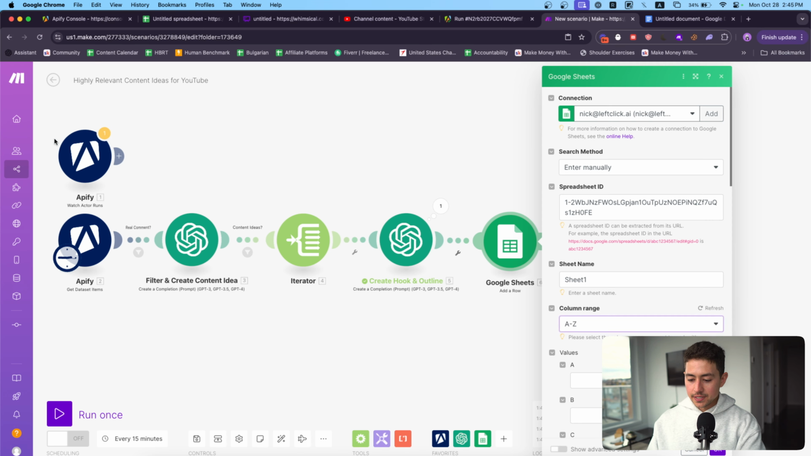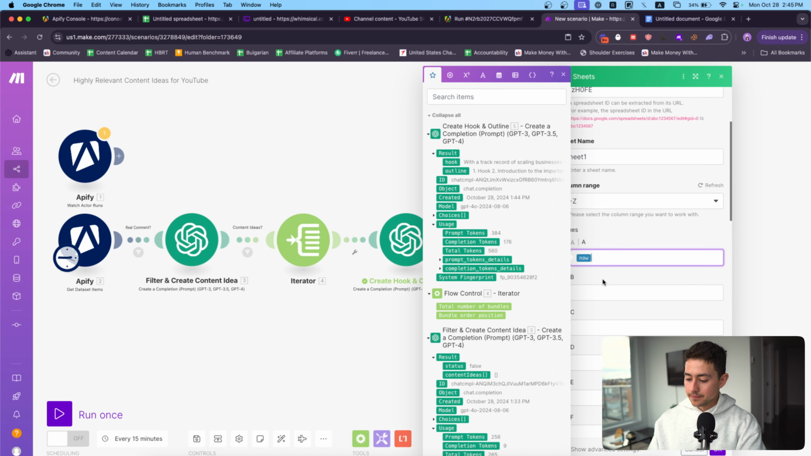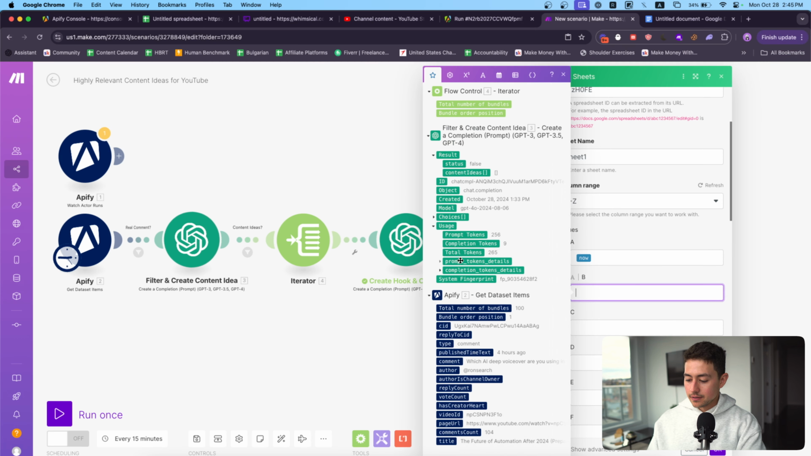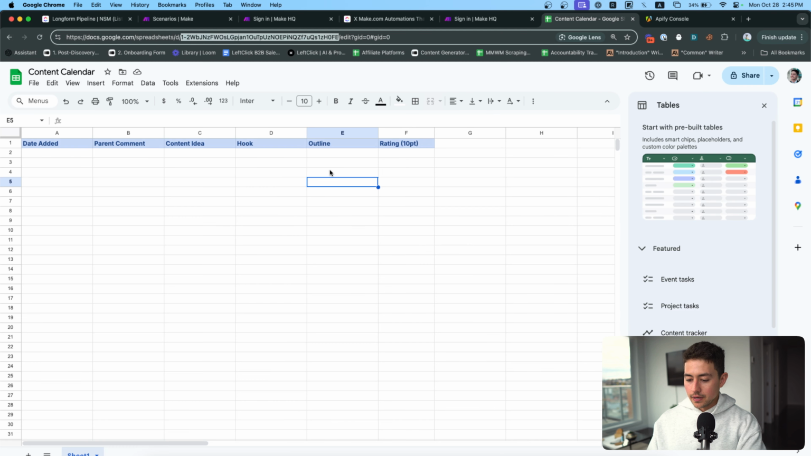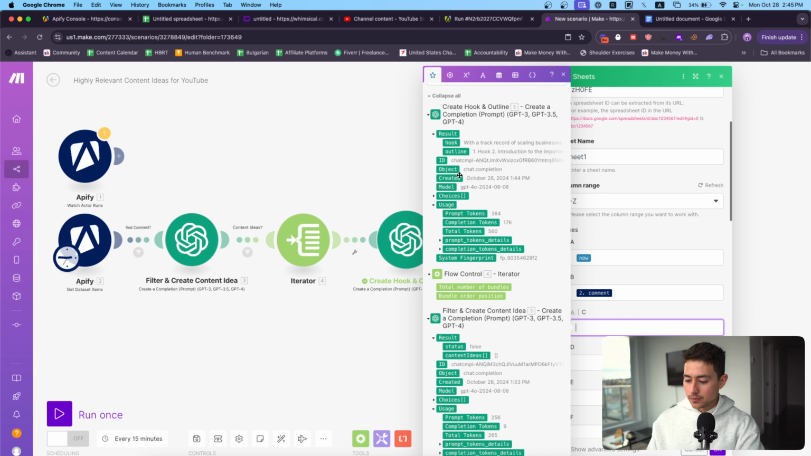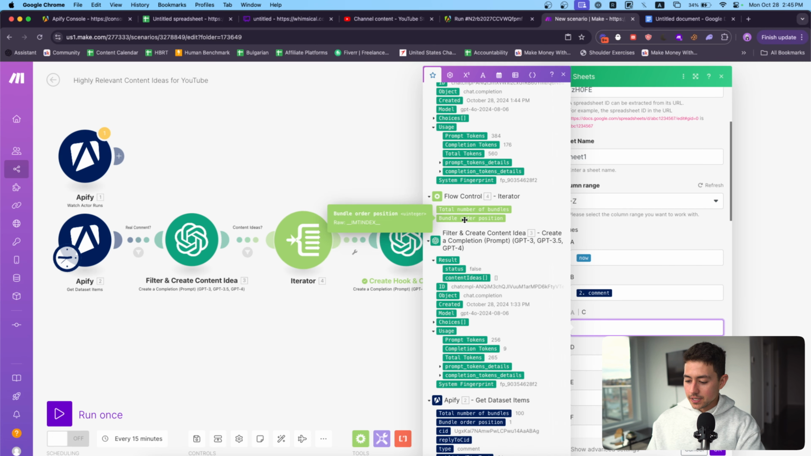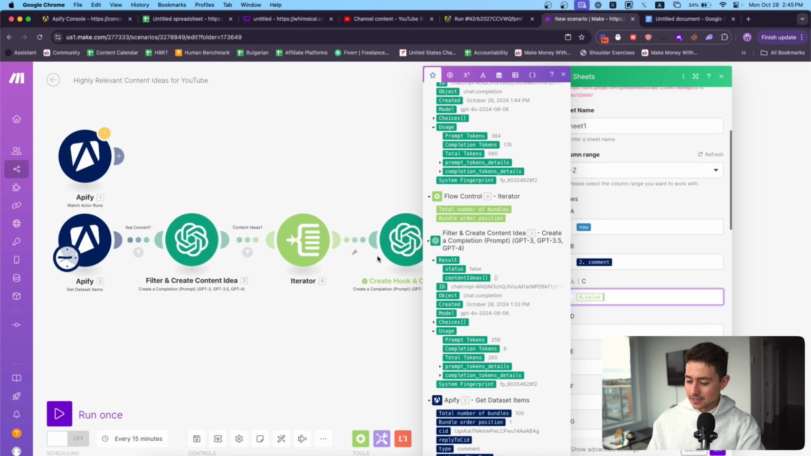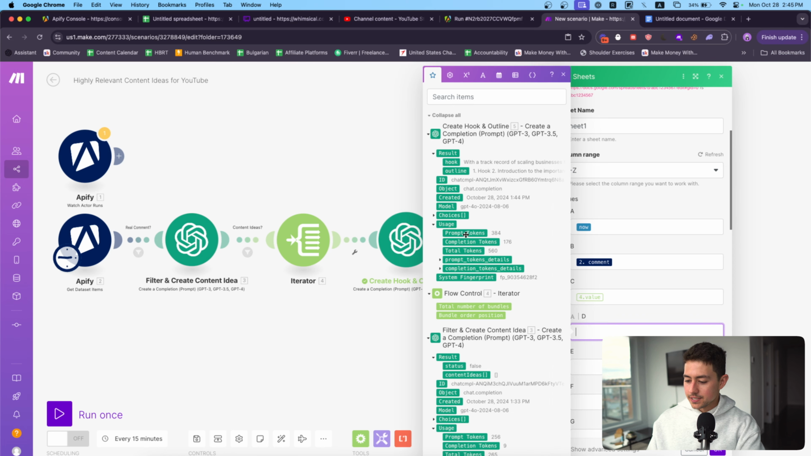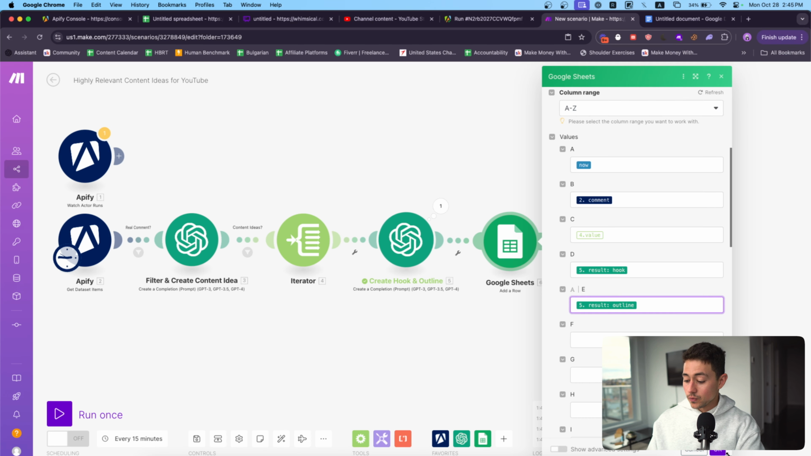And then what I'm doing is the date added has to be now, right? The parent comment, if you think about it, is going to be, let's see here. What would the parent comment be? This one. Content idea, I guess there'd be 3. No, the content idea would be added on every individual row. It would be this one here. I think it'd be for.value, I believe it's called. I don't know though, because I haven't actually run the iterator yet. Hook would be easy enough. It'd be hook, and then outline be this, and then rating I would leave blank.